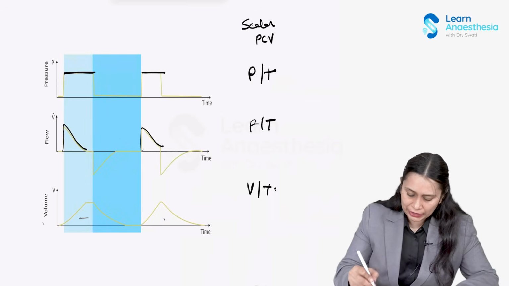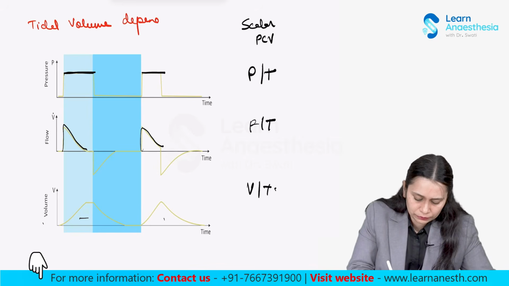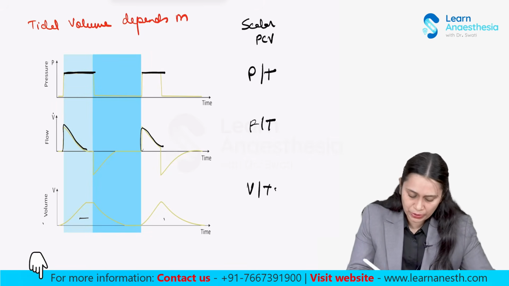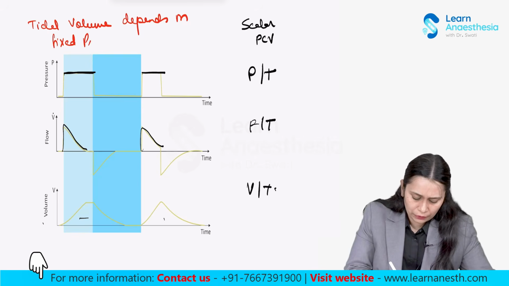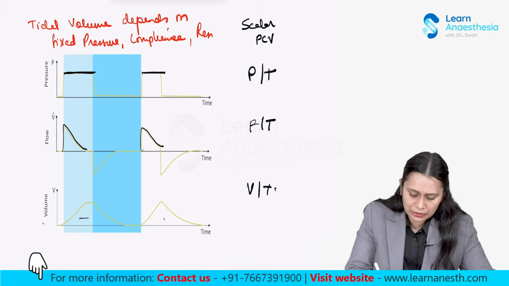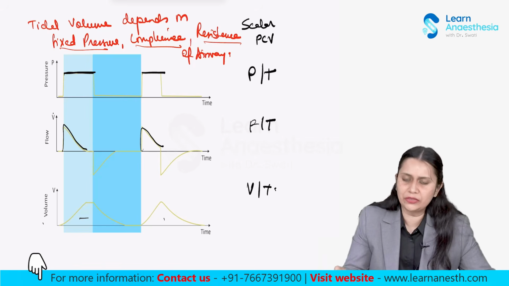Here, the tidal volume depends on the fixed pressure. If you increase the pressure, you get more tidal volume, of course. It also depends on the compliance of the lung, the resistance of the airway, and other factors. Mostly it depends on the pressure which we have set, the compliance and the resistance of the airway.